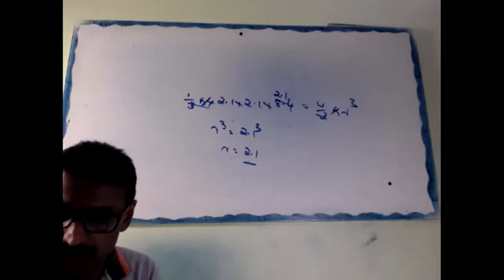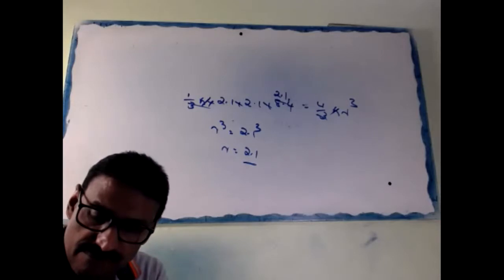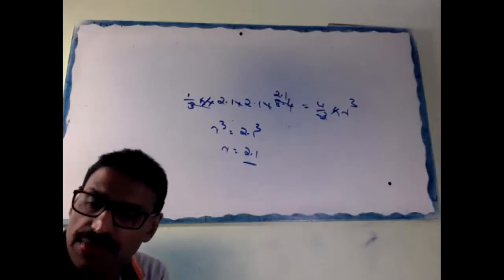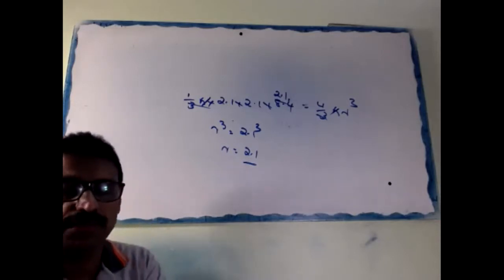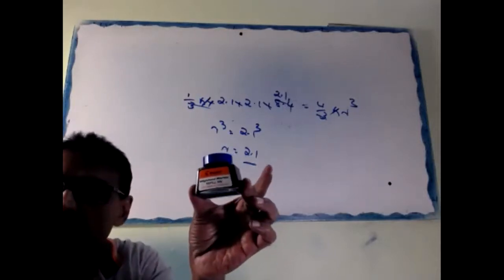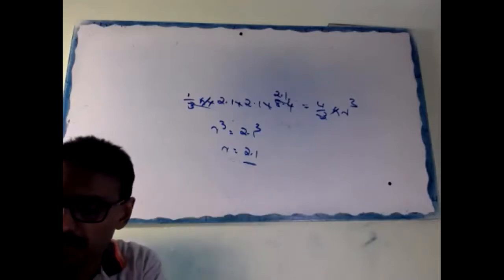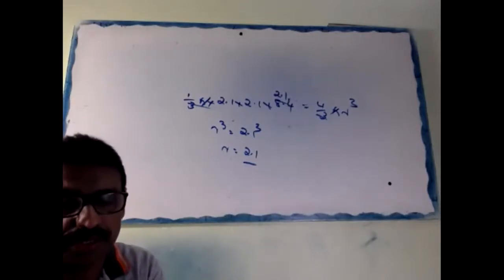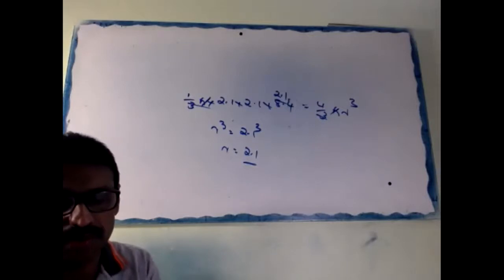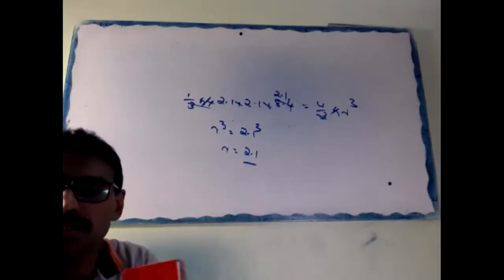Look at this bottle. Can you see now? How much is written here?